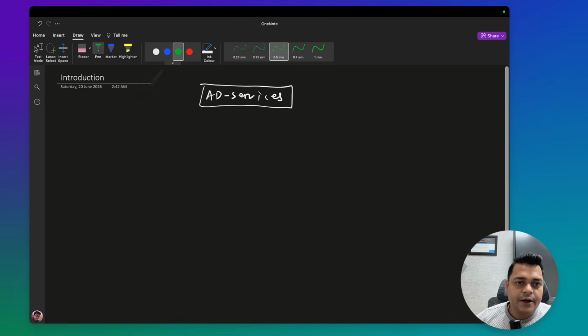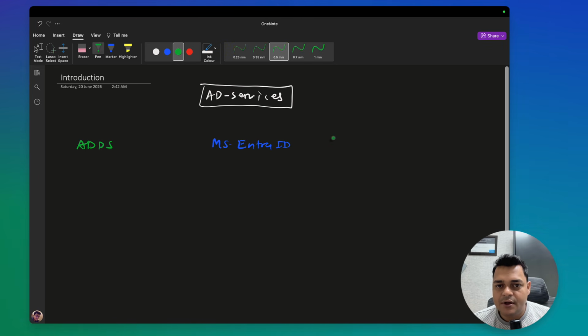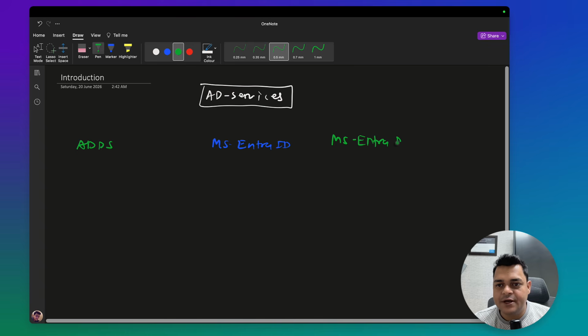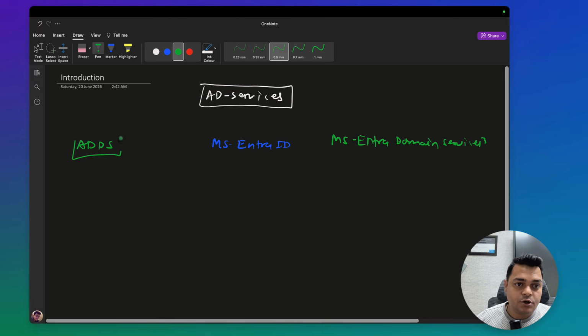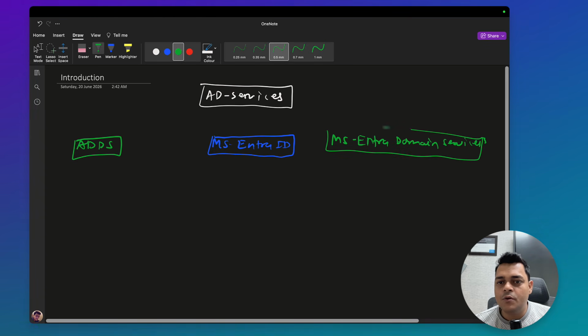One is ADDS using on-premises. Second is related to Microsoft Entra ID. And third one is Microsoft Entra Domain Services, right? It's our responsibility to know about the use cases and the actual gap between these three different options that we have, right? So let me start with the first one, ADDS.